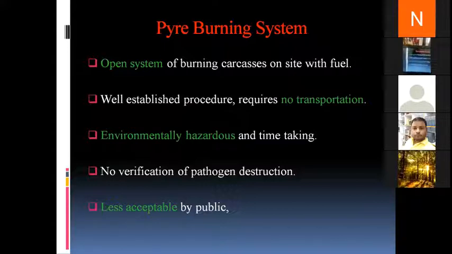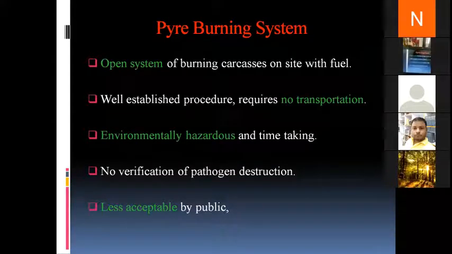But since the animal is in contact with the surface, ground surface, and we use fuel to burn the animal, it may happen that all the pathogenic organisms present are not destroyed totally, because every pathogenic organism is destroyed at a particular temperature.